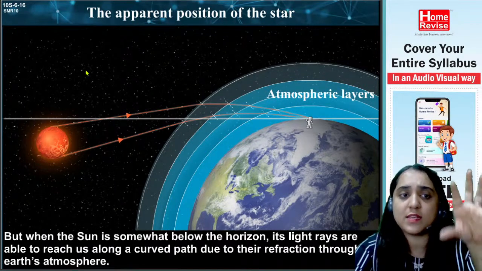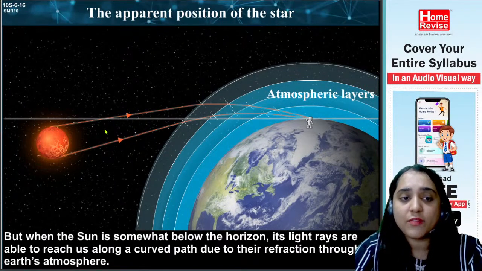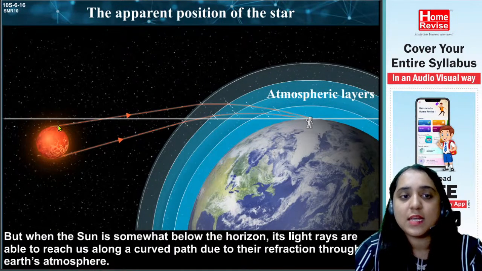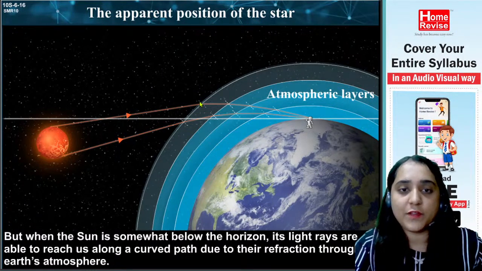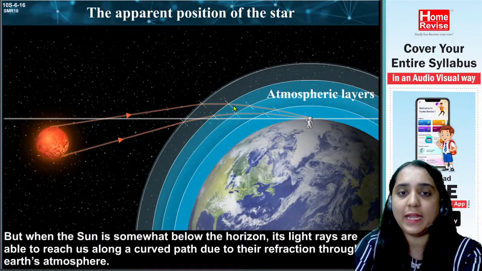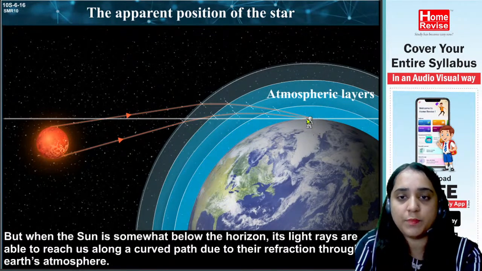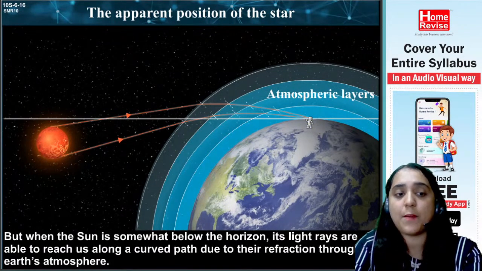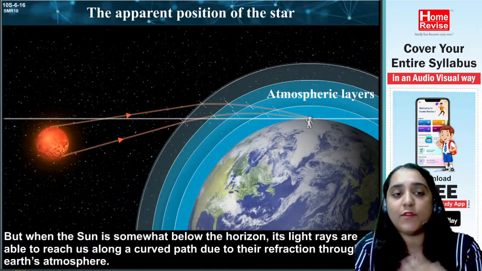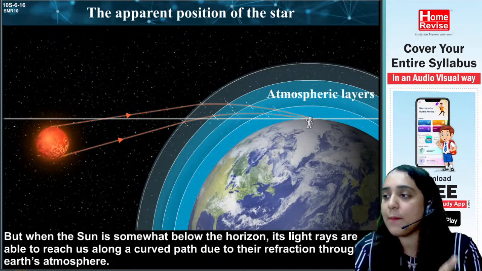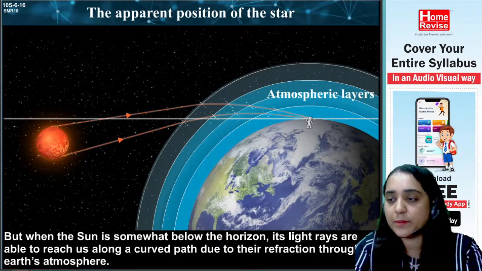If the sun is below the horizon, the light rays are able to reach us through Earth's atmosphere along this curved path. As you can see, the light rays are reaching there. It is undergoing refraction, it is bending, and finally it reaches the eye of the human being. So the sun appears to be still there even before the sunrise, and exactly the same thing happens at sunset.